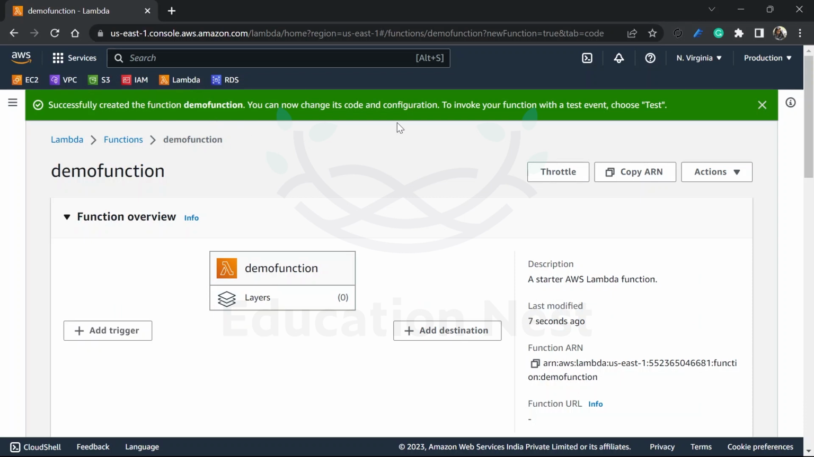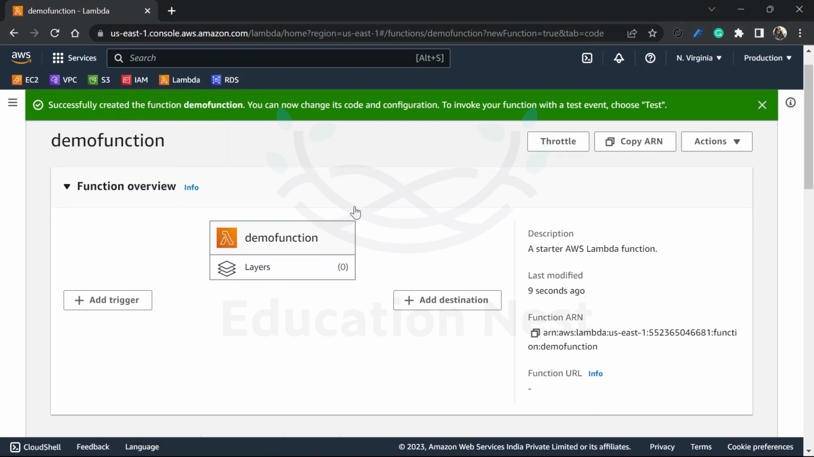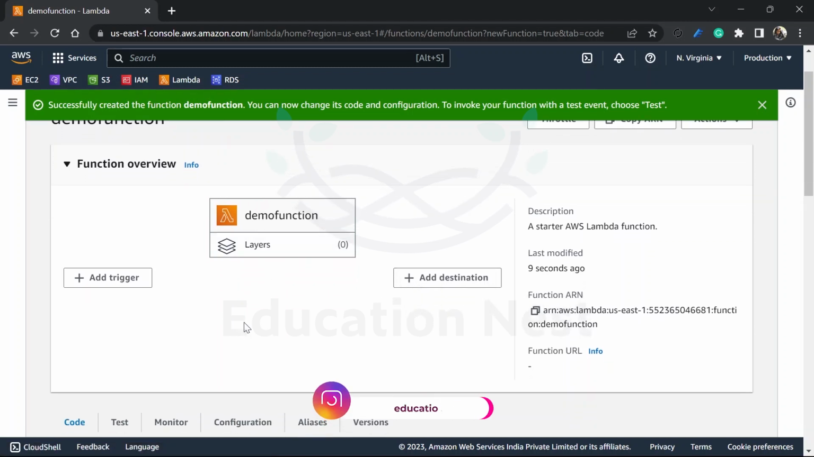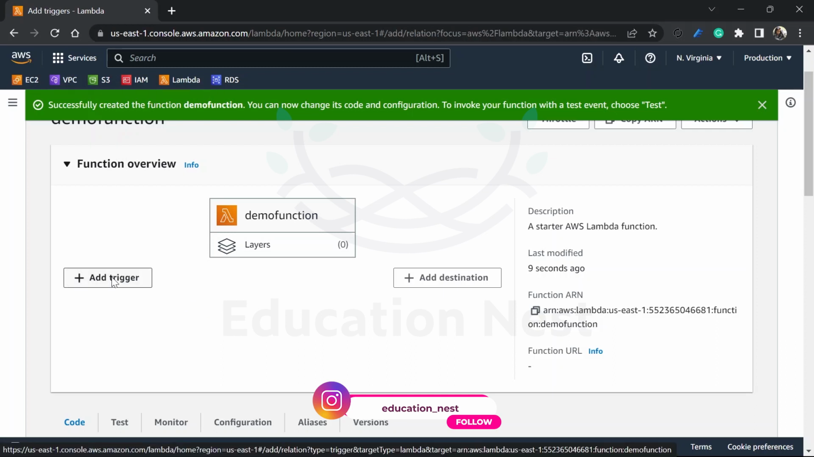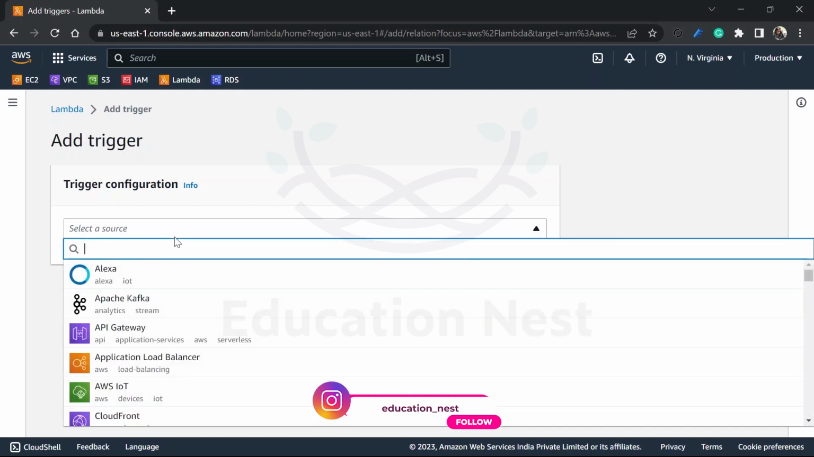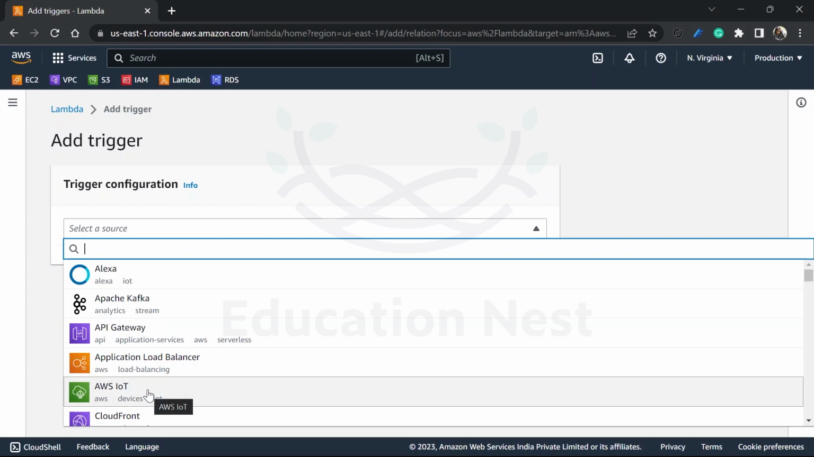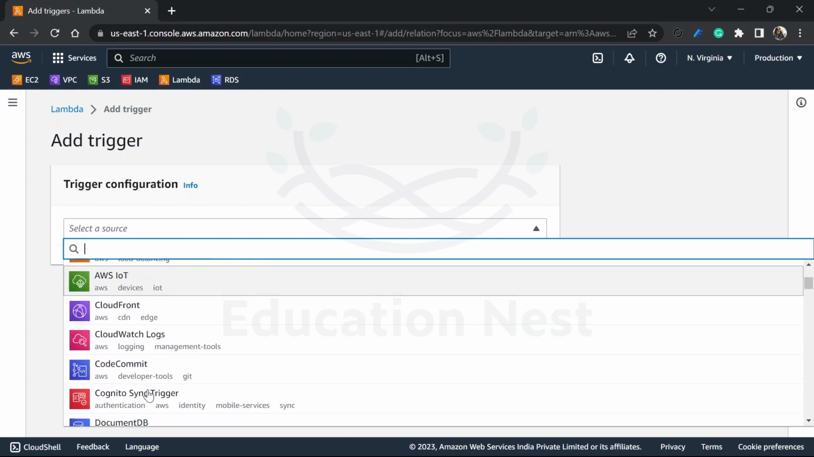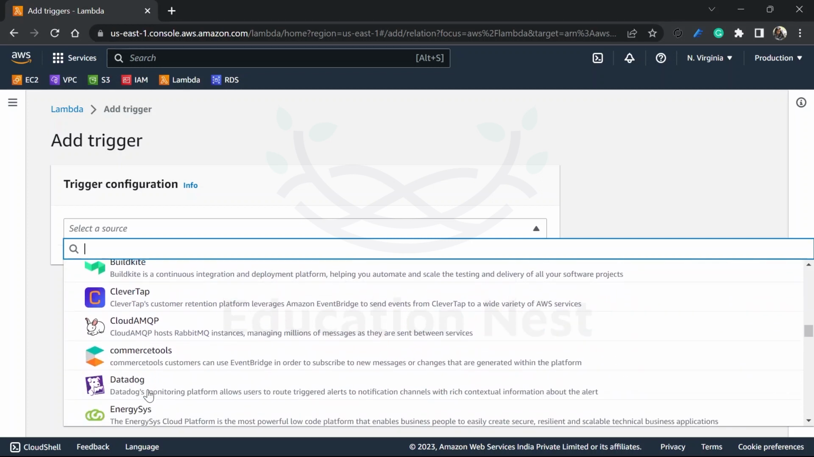So demo function is created. If you want to change its code and configuration, we can do it. Right now it is just a simple hello world thing. But if you want to add triggers, you can add them from here. You can select your source, that is, what should be invoking this Lambda function. You can have API Gateway, AWS IoT, CloudFront. These are all the different triggers that you can have.